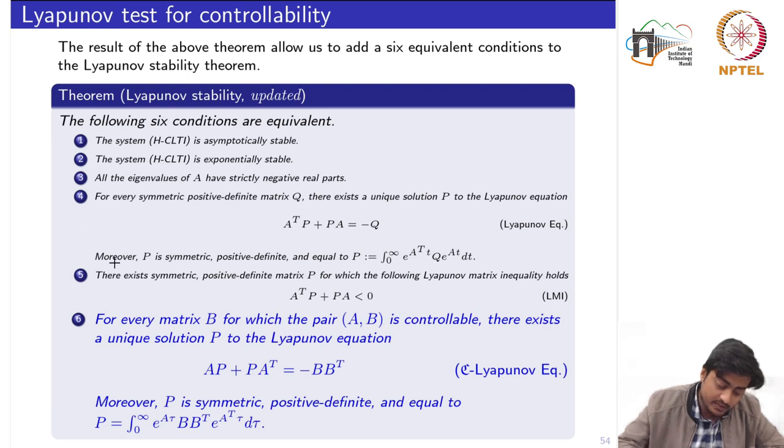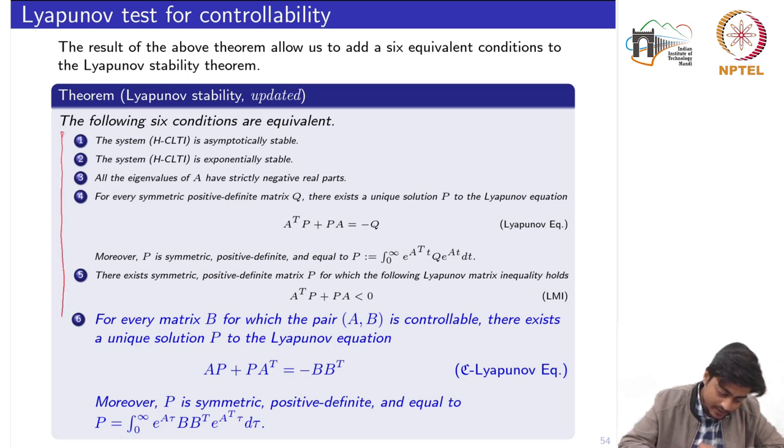So the first 5 statements, in fact, we have already shown the equivalence in the stability week, that all the eigenvalues have strictly negative real parts. For a given Q, P is a positive definite unique solution to this Lyapunov equation. So this Lyapunov equation we meant by the previously studied Lyapunov equation. And the fifth statement, that this matrix is negative definite. Okay. Now we have added this sixth statement, which also includes the controllability.